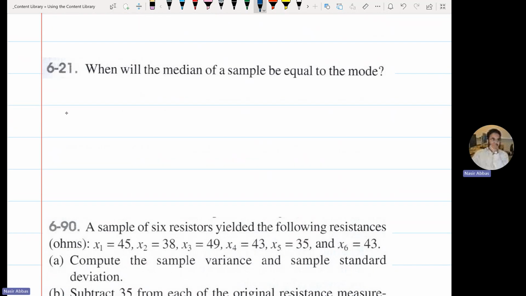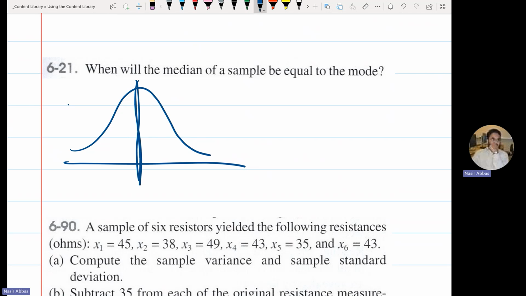For example, this one: median is here, mode is here, mean is here, all three of them there. For a symmetric distribution, the three of them are usually equal, unless you have a bimodal distribution or this kind of distribution. Mean is in the middle, median is in the middle, mode is in the middle.